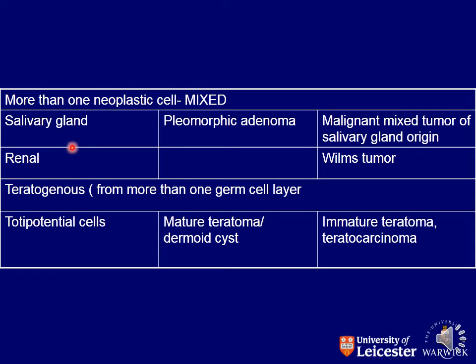My dear students, this is a table shown to you of some other tumors. The tumors that arise from the salivary gland are named as pleomorphic adenoma. These are benign tumors, and their malignant counterpart is named as malignant mixed tumor of the salivary gland. Then the tumors that arise from the renal tissue, if these are malignant or comprising immature contents, are named as Wilms tumor.